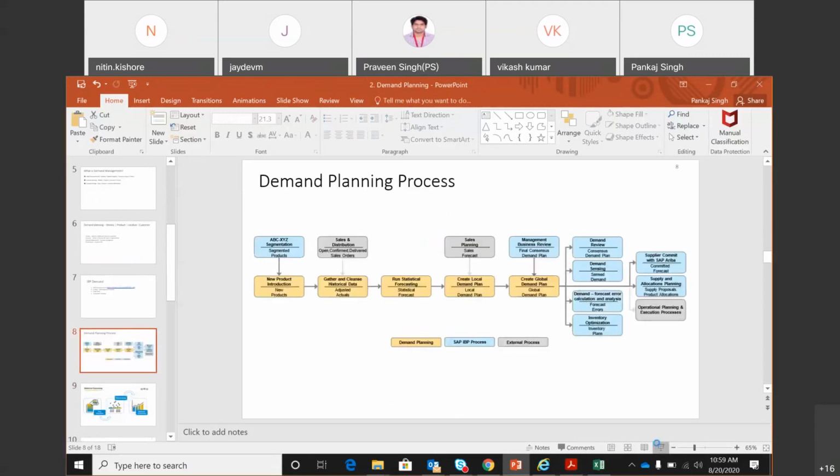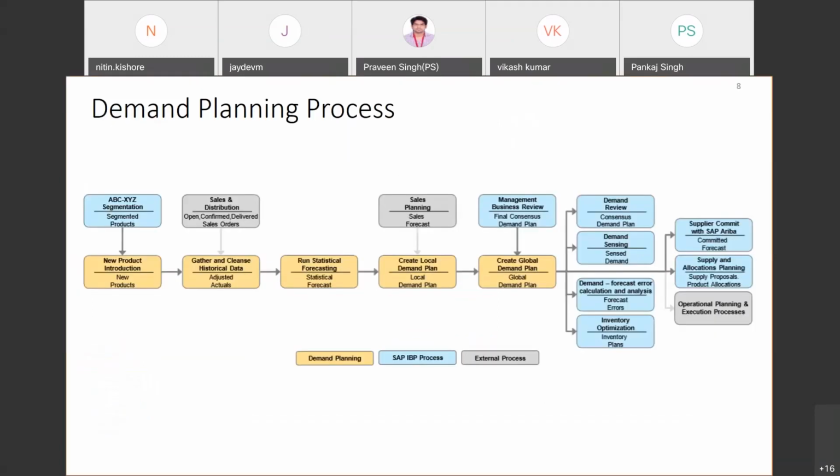This one, very quickly. This is the demand planning process. Those who are going to work in IBP will need to understand each of these boxes. It starts with ABC XYZ segmentation, which is about segmenting your products. We have seen that we have IBP 100, IBP 200, IBP 300. There are many finished products, so we do a segmentation called ABC XYZ.